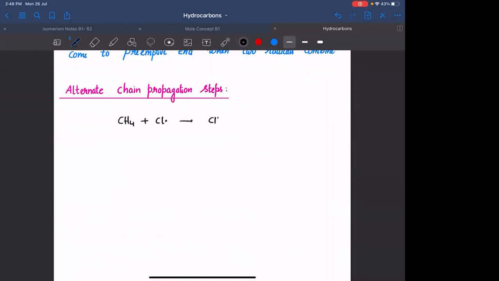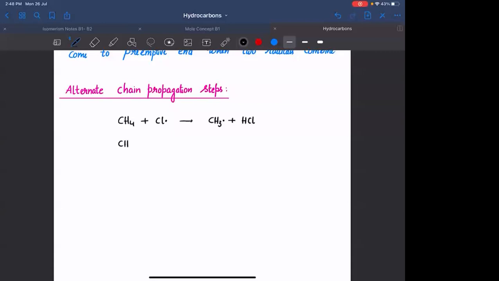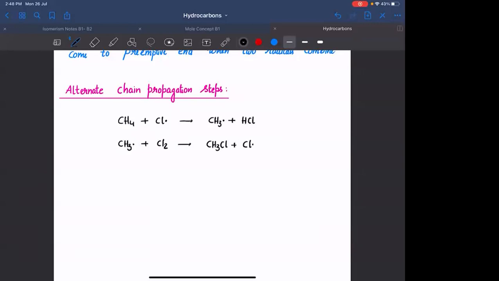It will convert into CH3 free radical plus HCl. अभी ये जो CH3 free radical है, मान लेते हैं it encountered Cl2 molecule, and this will convert into CH3Cl plus Cl free radical. Okay.